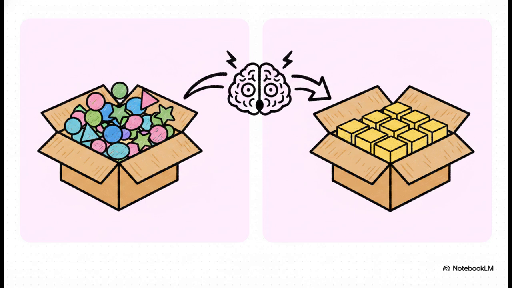Now, if your AI is trained to expect the boring predictability of that yellow box, but suddenly you force it to draw from the chaotic mixed box, it's going to be shocked. KL divergence is the actual mathematical measurement of that exact level of surprise. It calculates how much the model's assumed view of the world diverges from true reality.